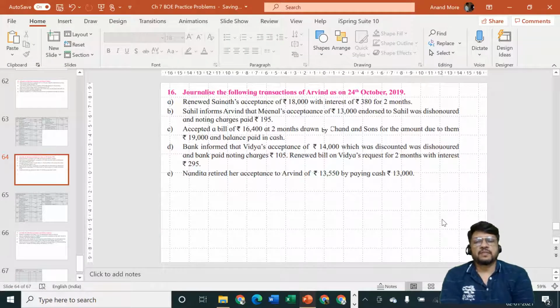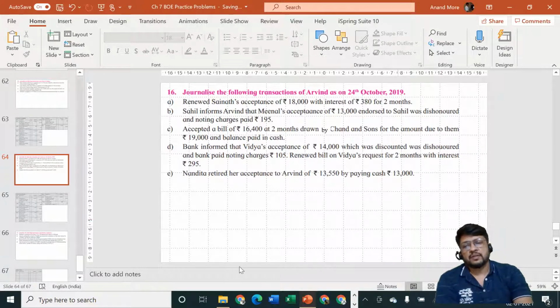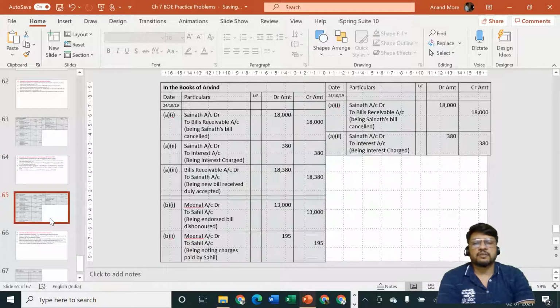Accepted a bill of rupees 16,400 at 2 months drawn by Chand and Sons for the amount due to them. So Arvind should have paid to Chand and Sons an amount of rupees 19,000. Against that he is paying rupees 16,400 by way of a bills payable, and remaining amount he is ready to pay in cash.